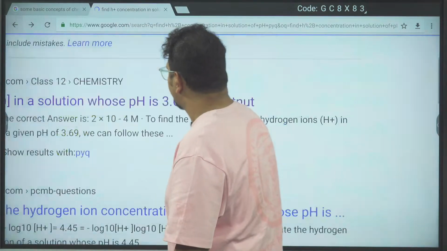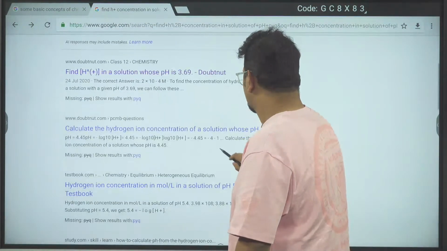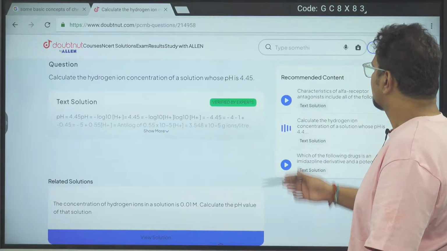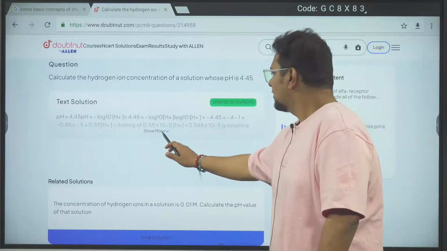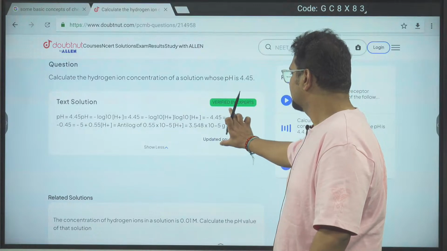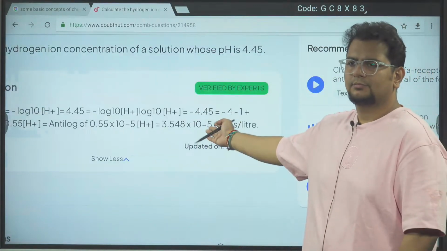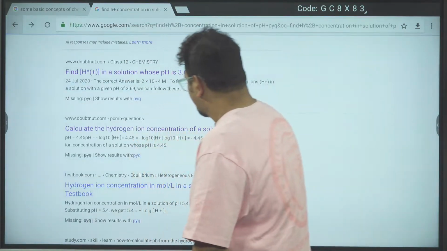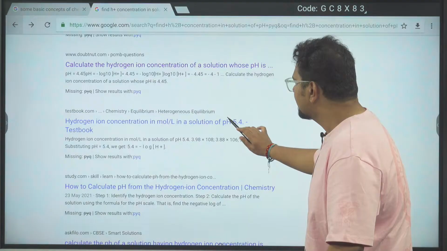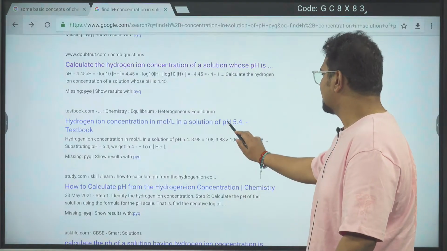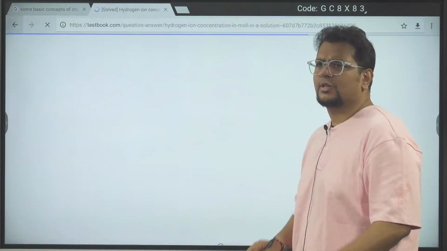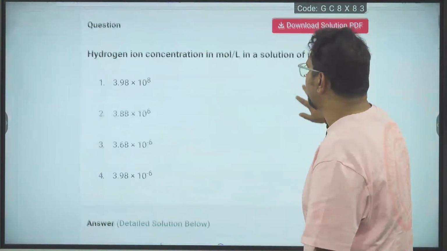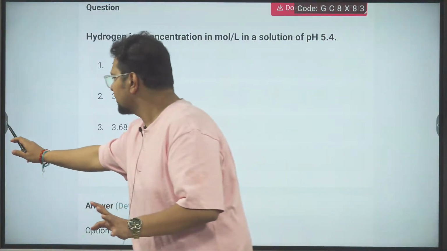Done, bhai. Let me check some MCQ if I get here. This also is a theoretical question. Something 10 power minus 5 will be the answer. MCQ searching will take time. This is one question I remember. This question was having two options with the same power, like two options you can eliminate easily. 5.4 means you can eliminate two options.